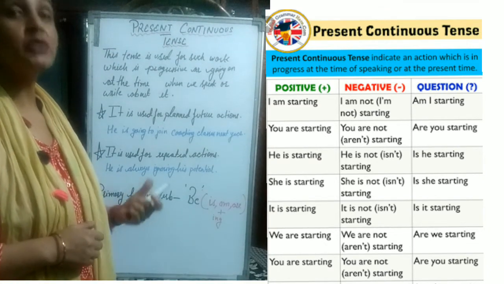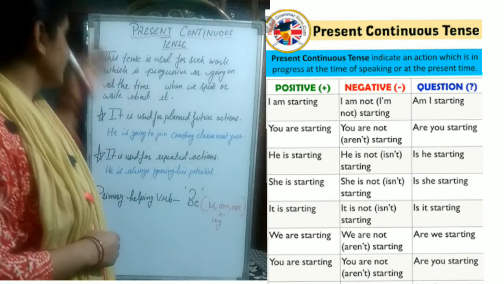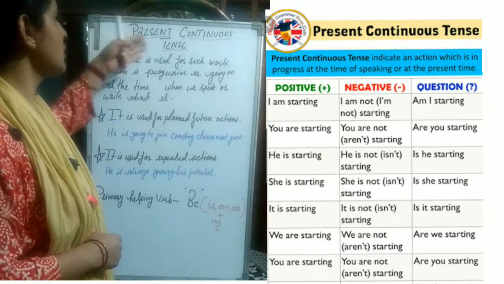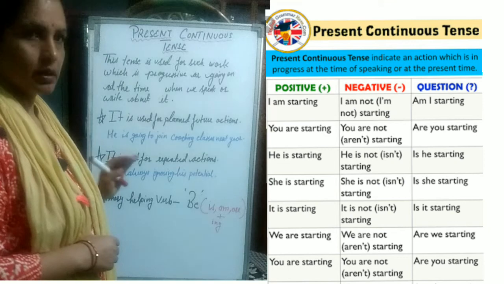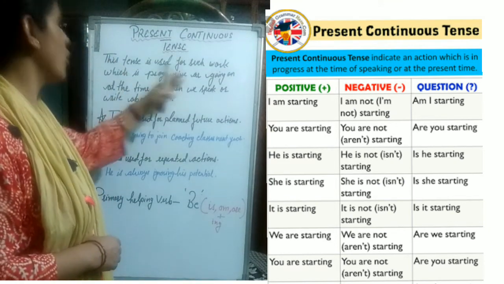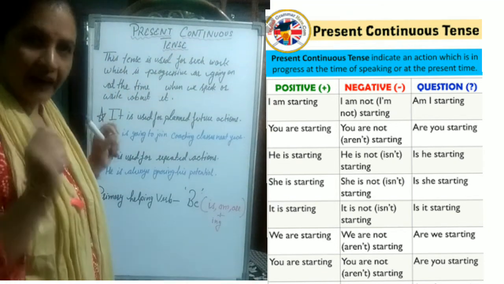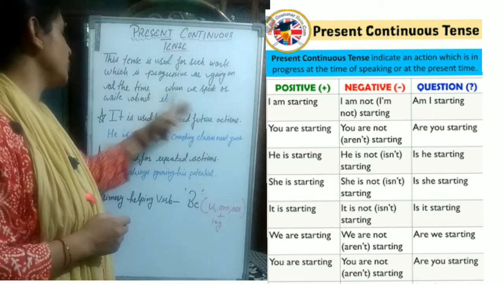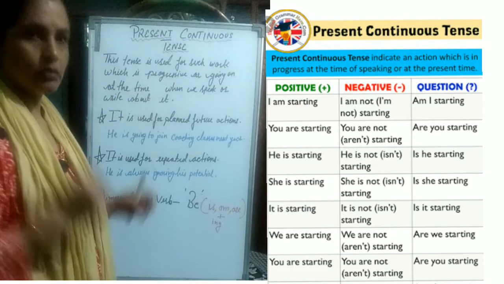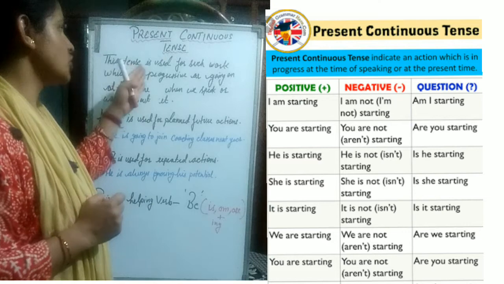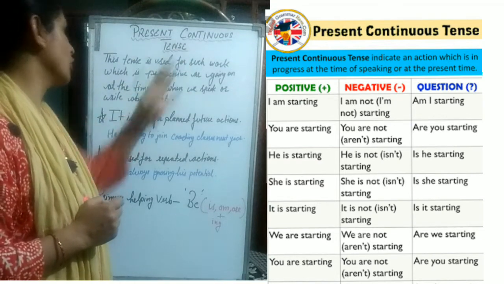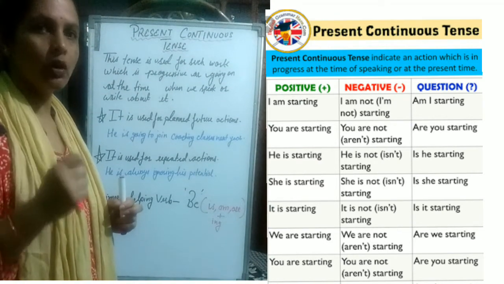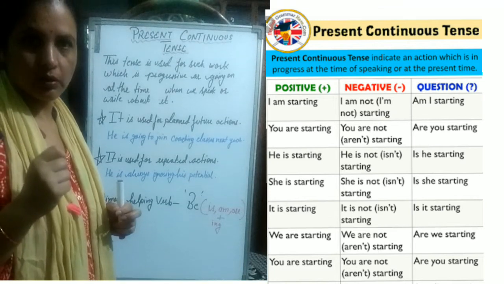Okay, what is present continuous tense? It is the tense which is used for such work which is progressive or ongoing at the time when we speak or write about it. Okay, so such actions which are progressive or ongoing at a time, that we call present continuous, children.